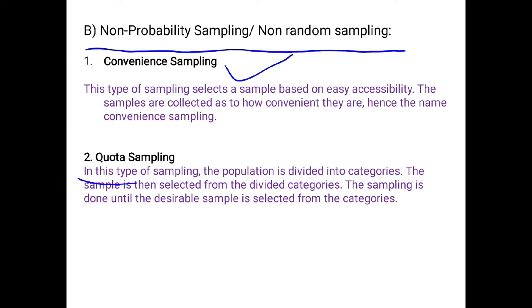The second method, quota sampling. In quota sampling, you fix the quota, and quota means a preset standard. Based on the quota, you collect the sample. For example, a researcher wants to study the career goals of male and female employees in an organization.